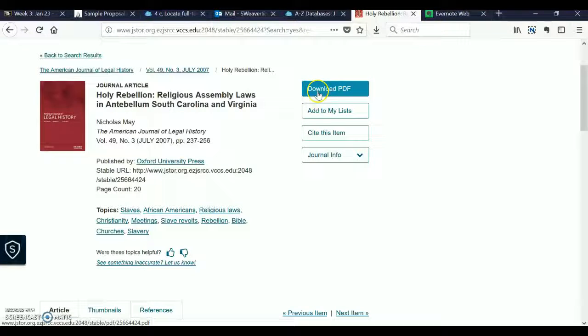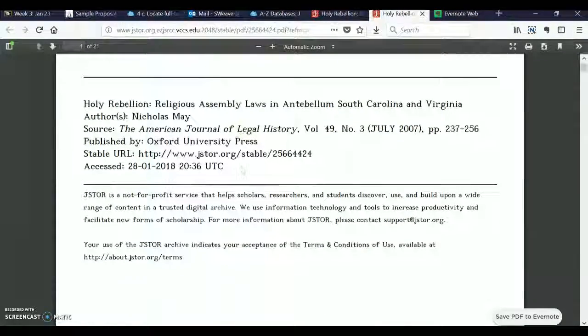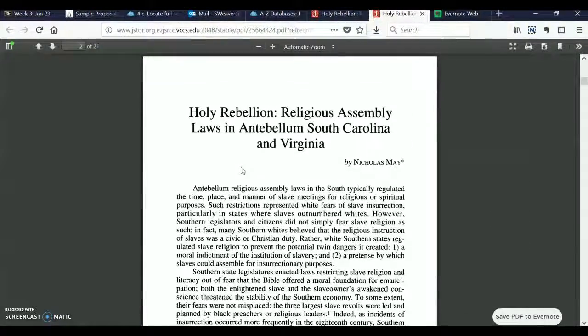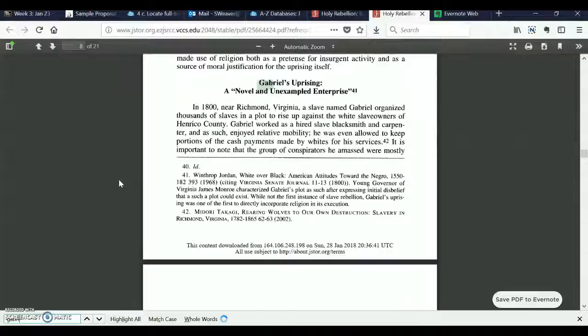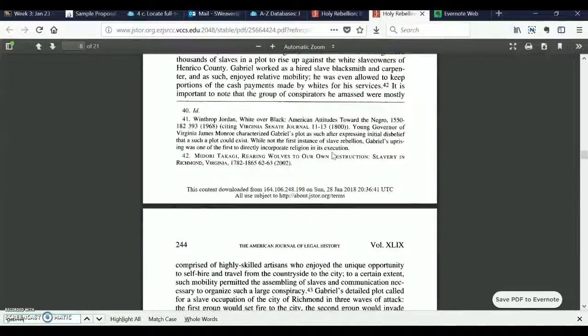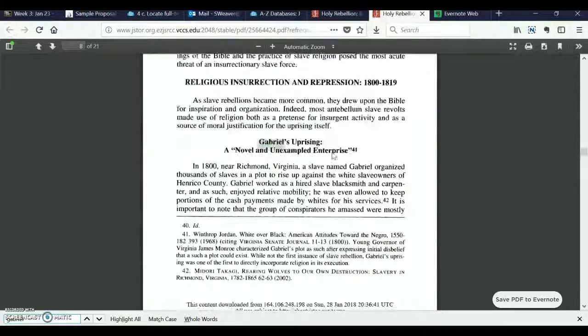So let's go down here to download PDF. So that's going to ask me to accept terms, sure. And what I'm going to get is the actual PDF of the article. So this is a cover page you always get with Jstor, and there you go. And then one of the things we can actually do is we can do a text search. So down here, I hit Control F, I did a text search for Gabriel, and within the PDF it was able to find, boom, Gabriel's Uprising, the novel, and Unexampled Enterprise. So this is probably about halfway through the journal article, but we found kind of what we were looking for really, really quickly just by doing that text search.